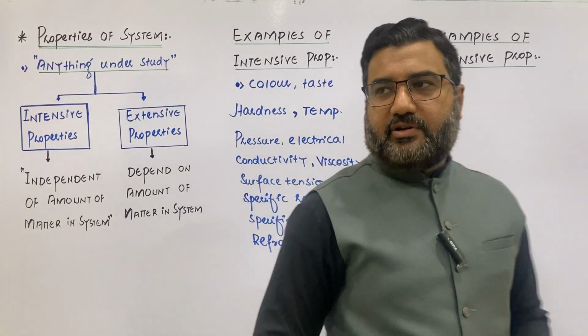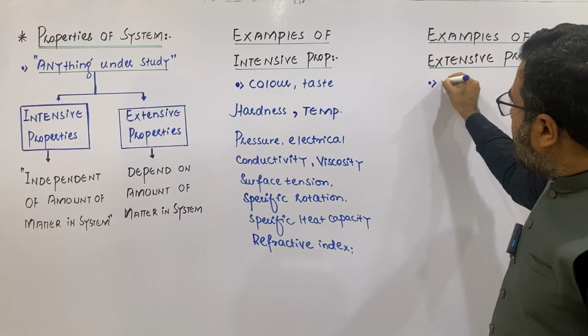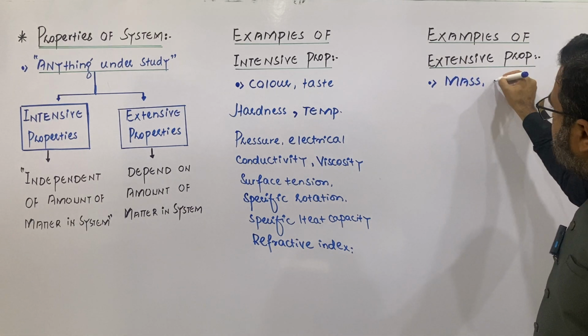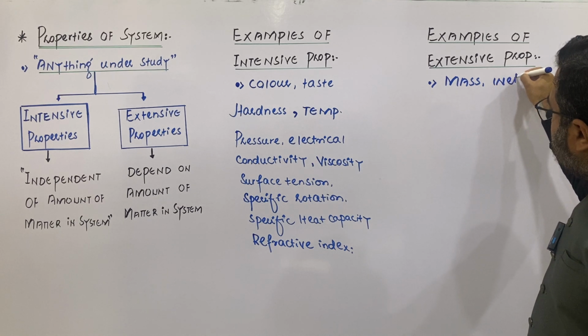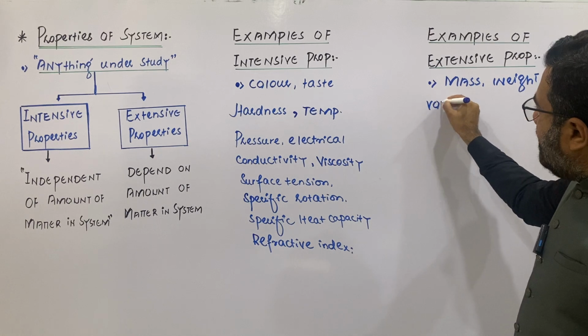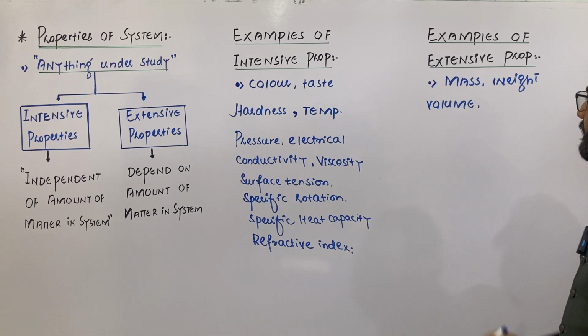Now let us talk about the examples of the extensive properties. Like I have just given an example of the mass. You can say weight. Similarly, there is an example of the volume.